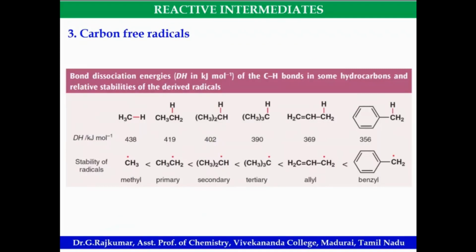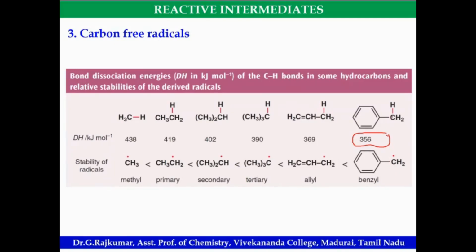And look at the bond dissociation energies of the carbon hydrogen bond. It requires only 356 kilojoule per mole, because it forms a stable benzyl radical.